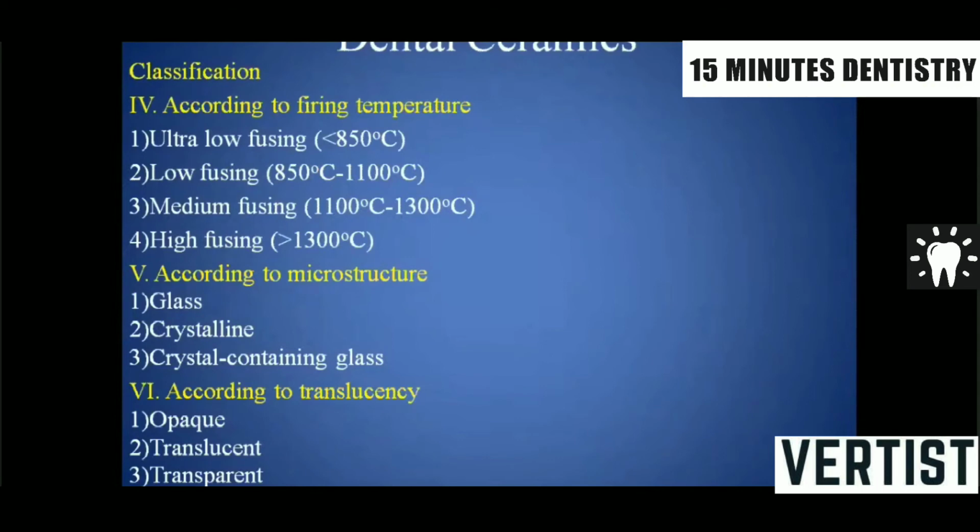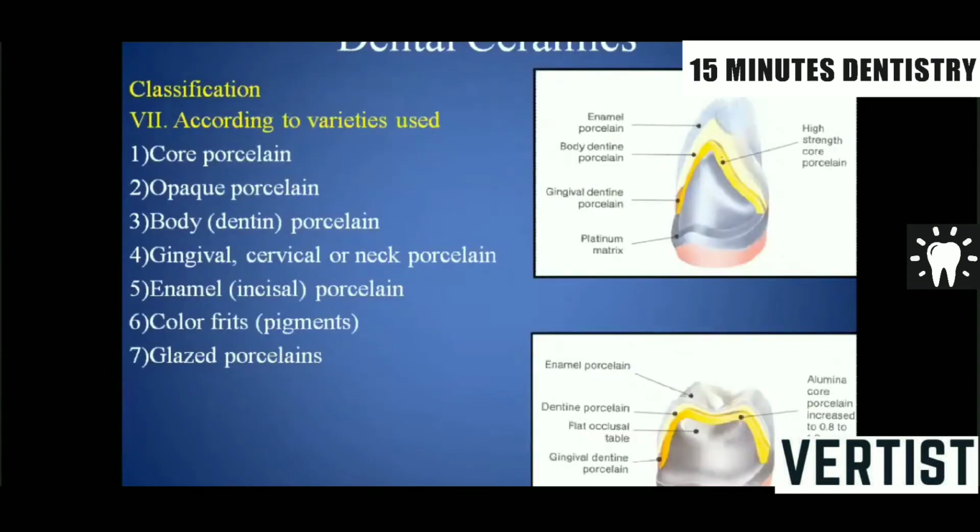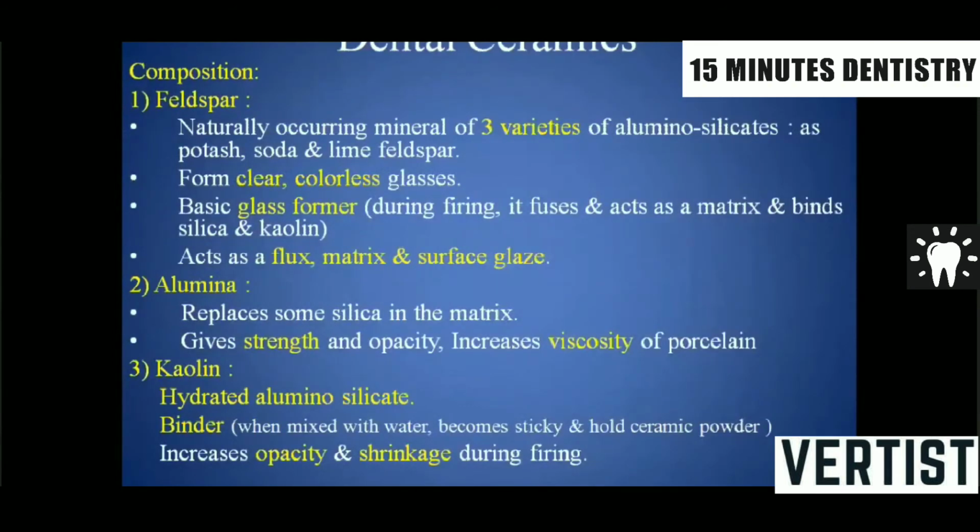Then according to translucency, they can be classified as opaque, translucent, transparent. Classification according to the varieties used, like core porcelain, opaque porcelain, body or dentine porcelain, gingival porcelain, enamel porcelain, color fits, that is the pigments which are added in ceramics, glazed porcelains. Composition is mainly feldspar, that is available in three varieties of aluminosilicate, either potash, soda or lime feldspar.